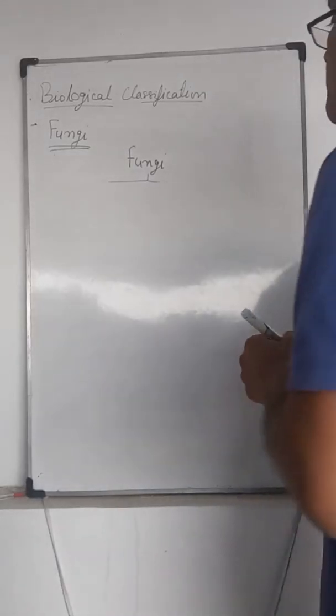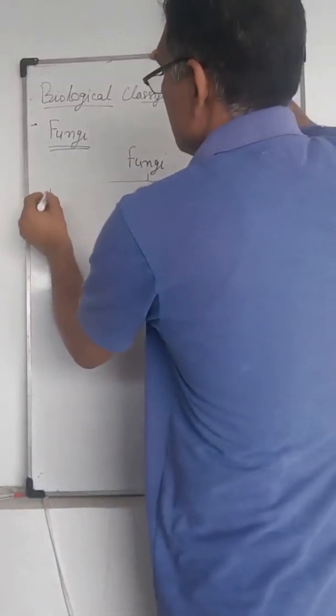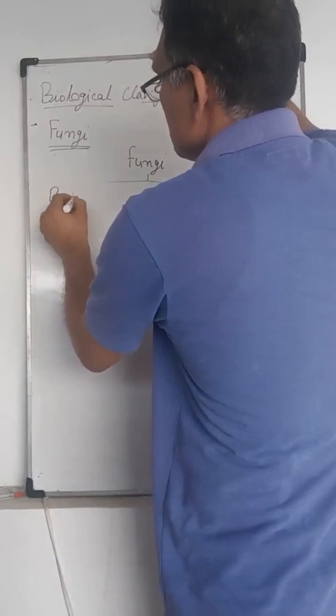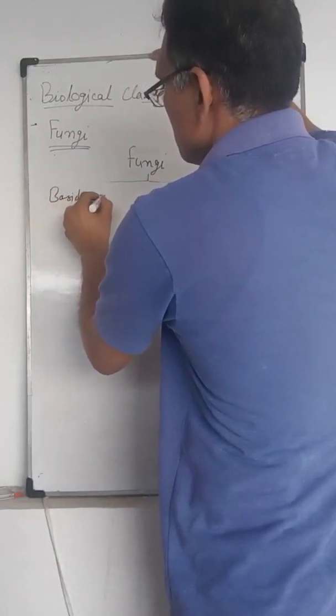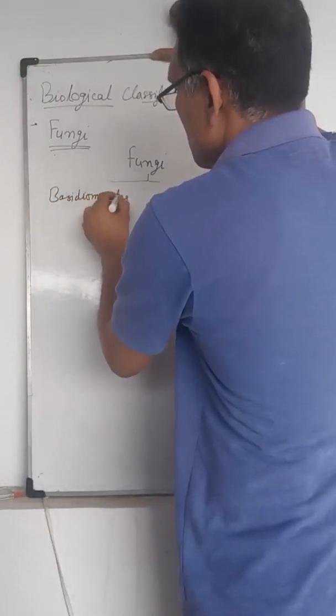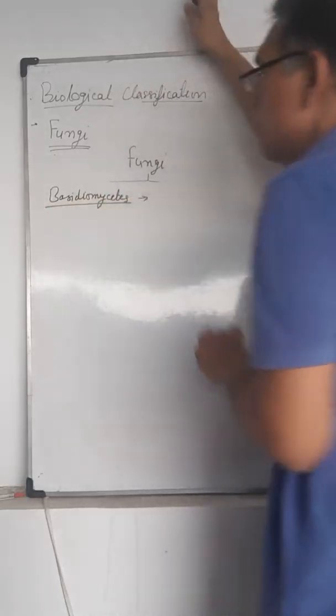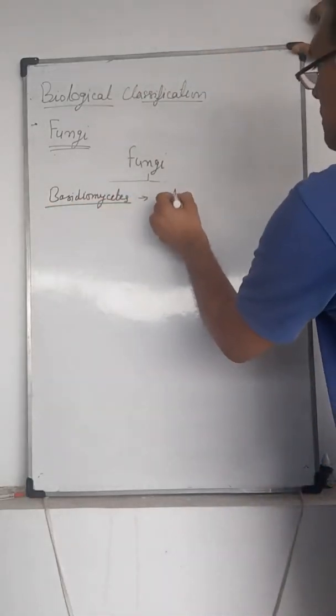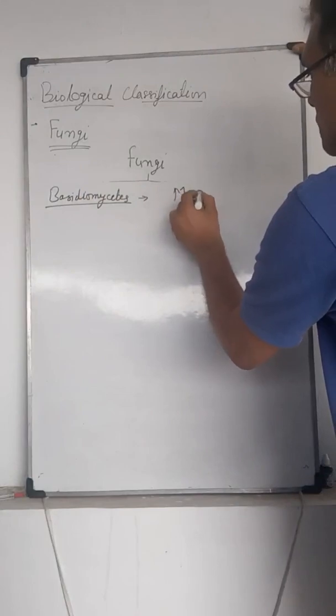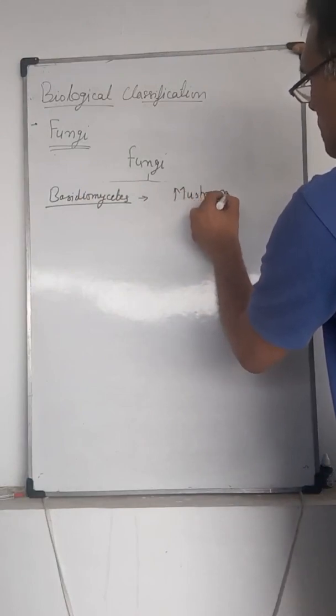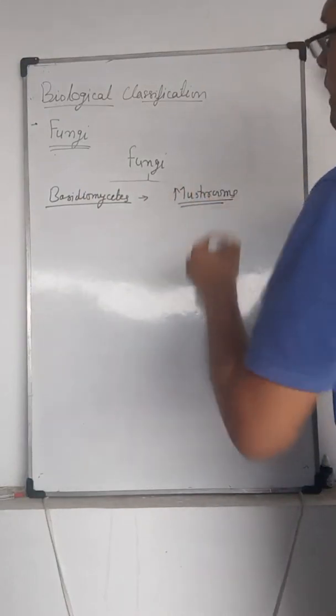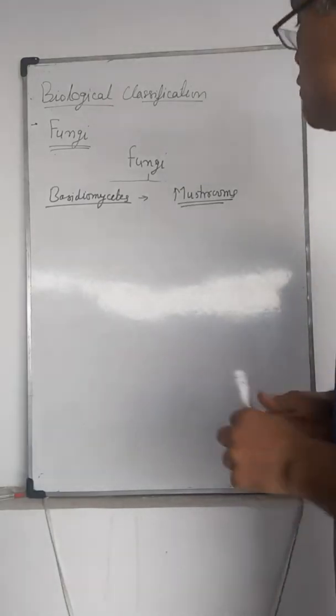The next group of fungi is Basidiomycetes. The commonly known forms of Basidiomycetes are mushrooms.